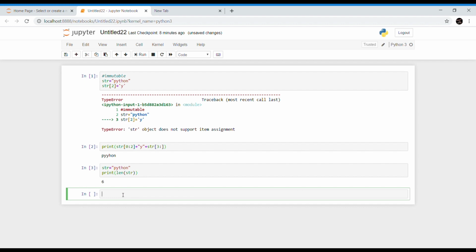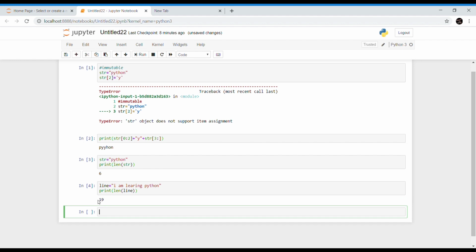I am taking one more: I am learning Python, and printing len of line. I am getting the output as 19 because spaces are counted as one character each. So it's counting all the spaces along with the characters.